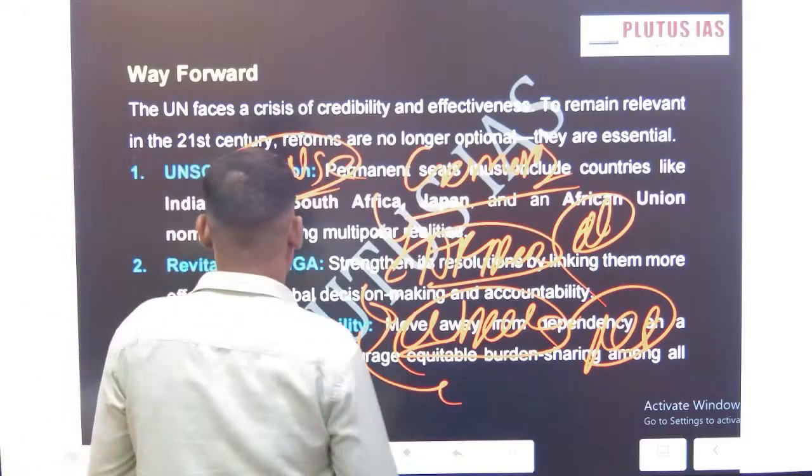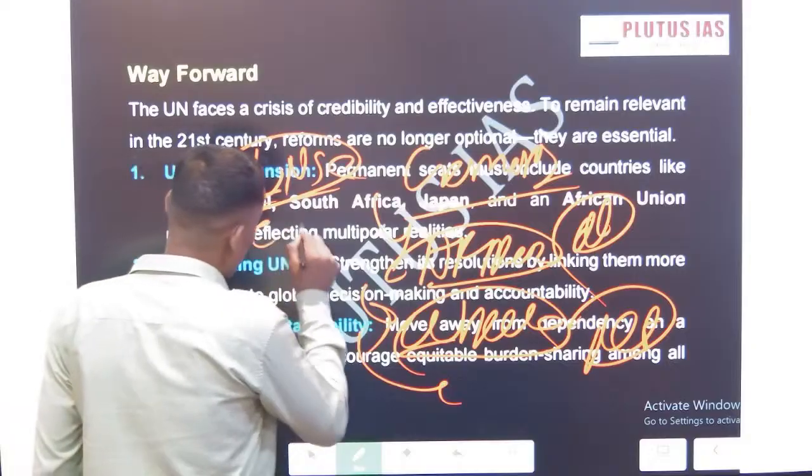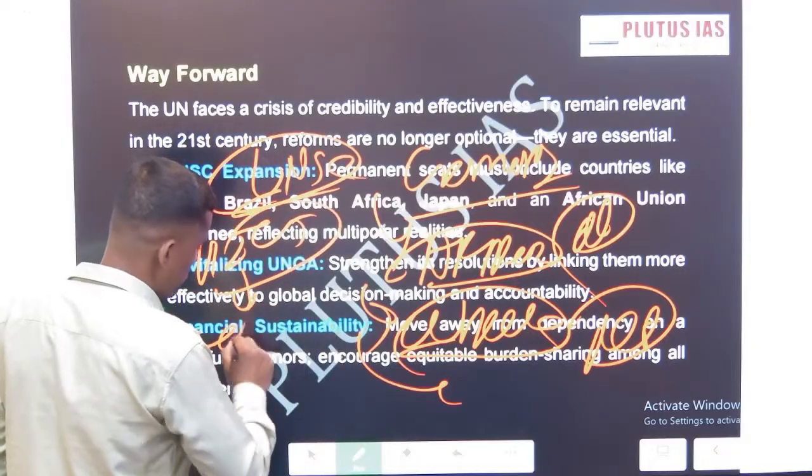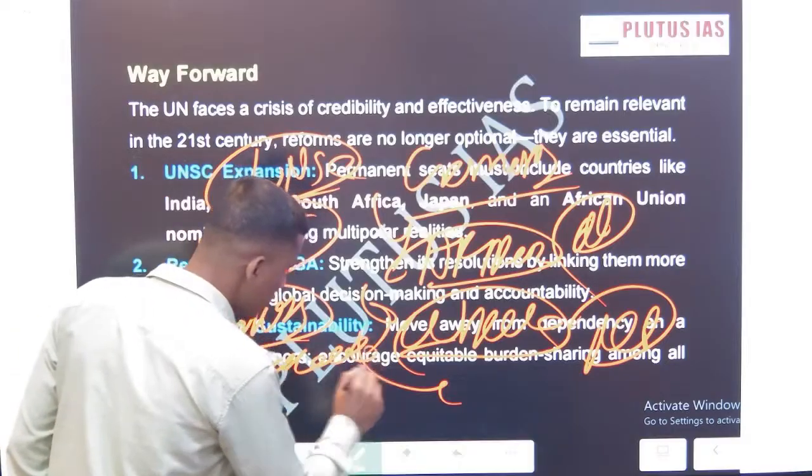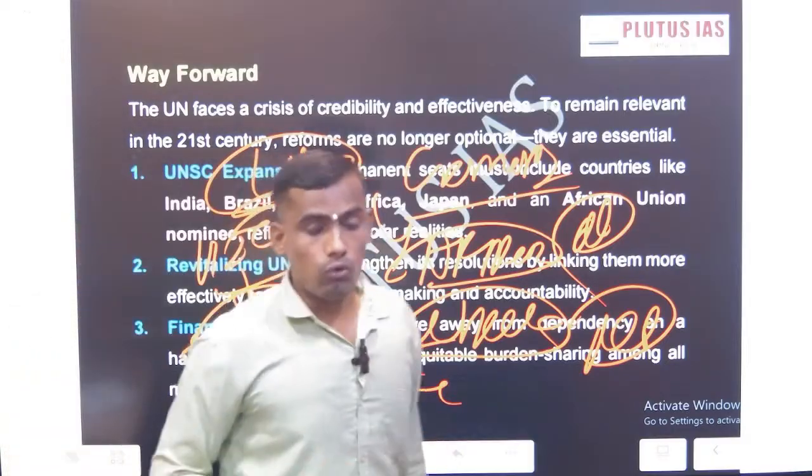Okay, so we should uphold the ICJ judgment. We, meaning sovereign nations, should uphold the mandate of ICJ. Okay, this will be the fourth recommendation.